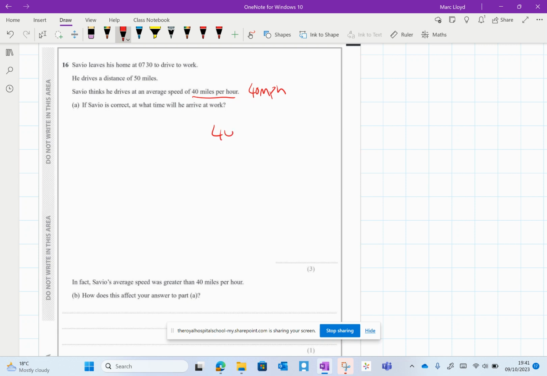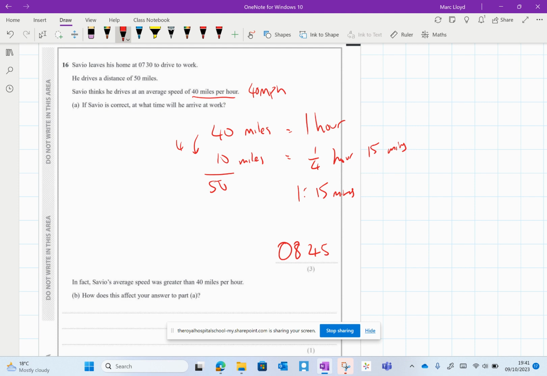So he'll do 40 miles in 1 hour. If I divide that by 4, I'm going to have a quarter of an hour, which is also known as 15 minutes. So that in total will make the 50. So it's 1 hour and 15 minutes. And we add that to the 7:30, which means he's going to get there at 08:45. And I'm keeping the same format as the question.